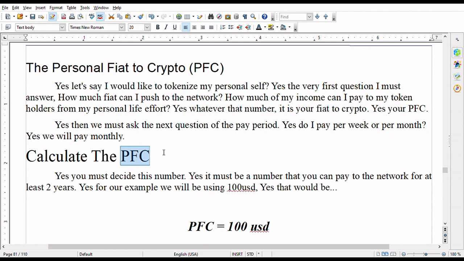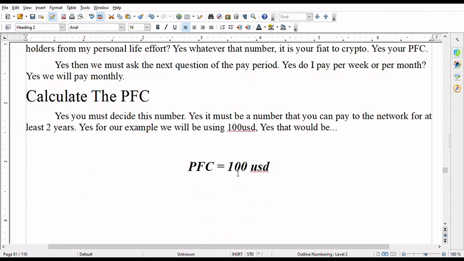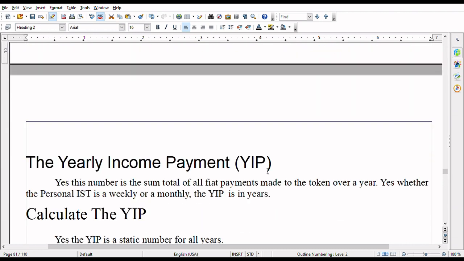Because we're going to take some fiat cash here, yes? We're going to turn it into some Bitcoin cash, and we're going to pay our token holders an income, yes? So it's literally fiat to crypto. And you must decide it. And yes, in this example, we see that we have decided the Benji USD.